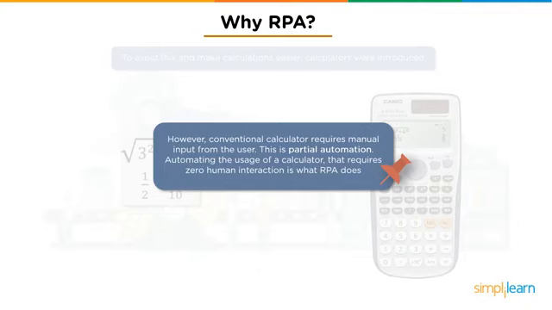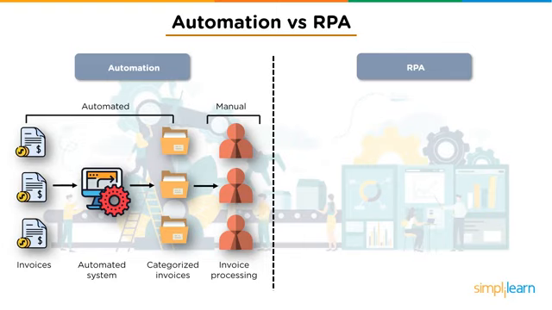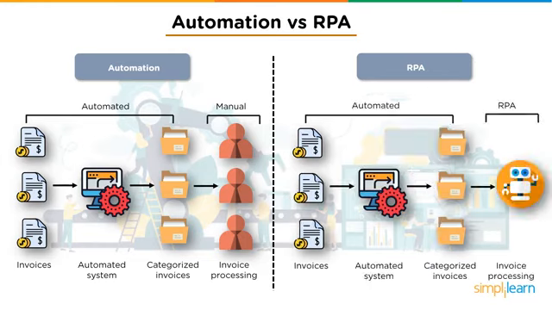Well, no. Robotic process automation, on the other hand, would be completely automating the working of a calculator where it requires zero human interaction. Now let's compare traditional automation with RPA. Consider an invoice processing software. Now this software would automatically generate these invoices in a strategic manner. However, the processing requires human interaction. On the other hand, to ensure complete end-to-end automation, RPA plays the key role.